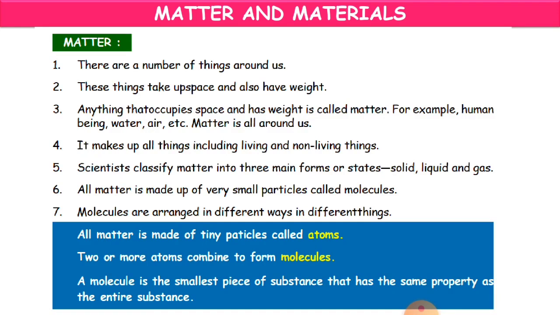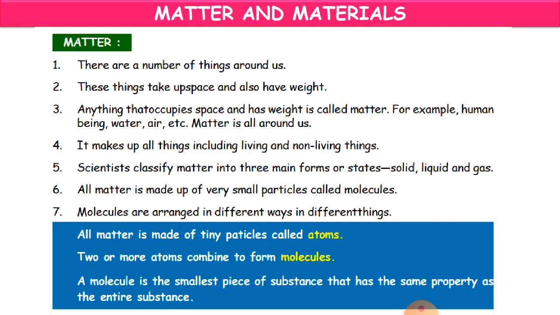Matter. There are so many things around us, like in the beginning we said that we have so many different kinds of materials. All these things take up space and also have weight. All the things, from a chalk piece to a big vehicle, take up some space.